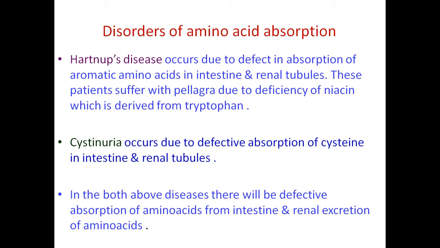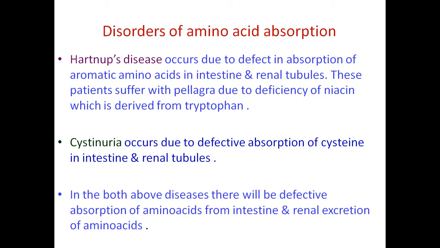As a result, niacin deficiency occurs, and this may result in a condition called pellagra. Niacin is derived from the aromatic amino acid tryptophan. So this defect in the absorption of aromatic amino acids in the intestine causes this condition called Hartnup's disease.